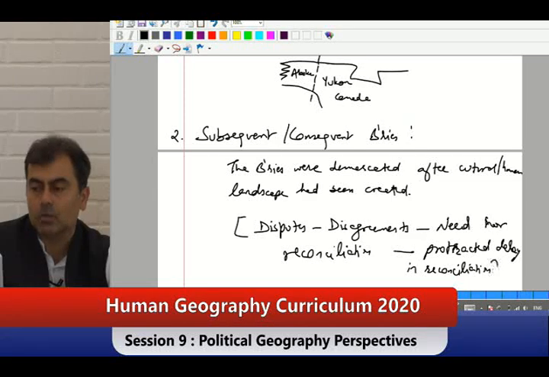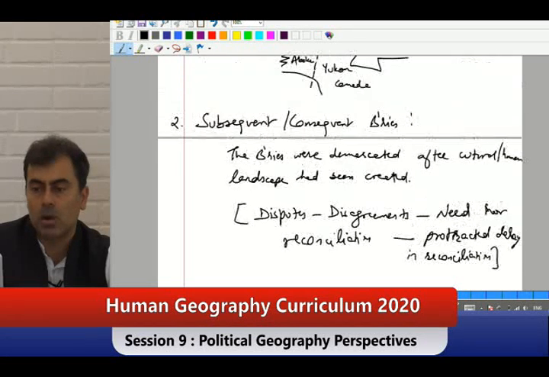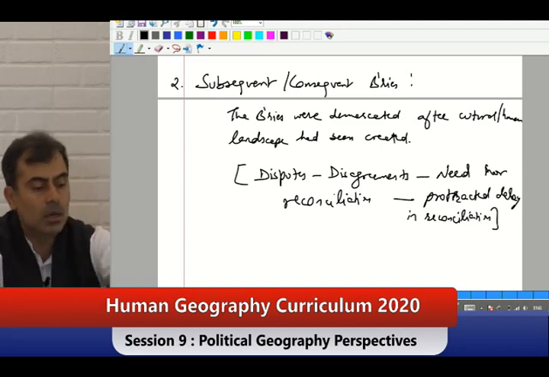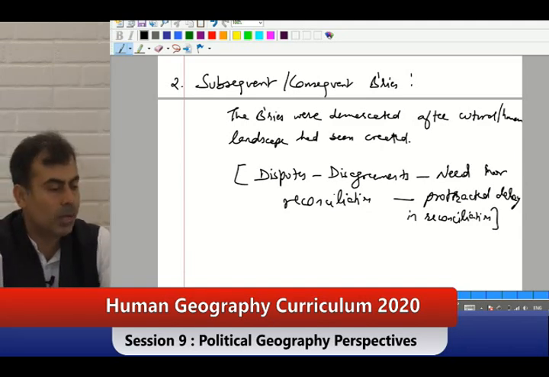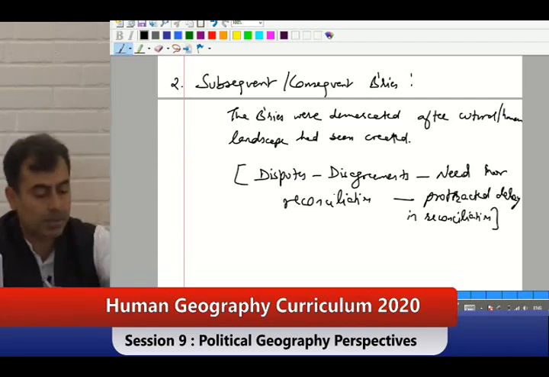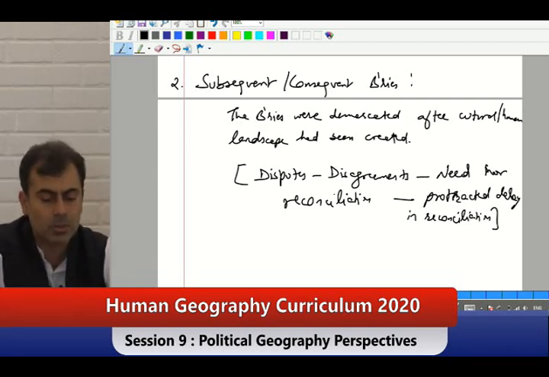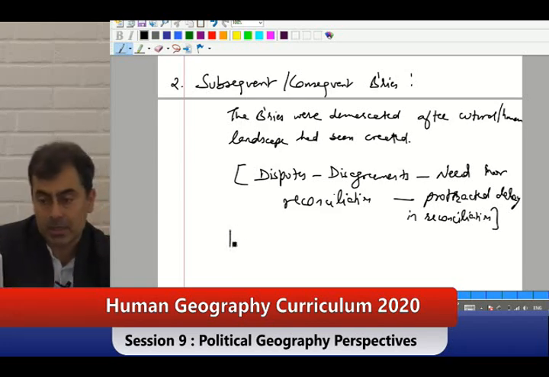How should the partition happen, where will the people go, how will the refugees be taken care of, what kind of allocation will there be, will any fund exchange happen? Many things will be there. So, that is what we are talking about, subsequent or consequent boundaries, slow reconciliation. Example, India Pakistan.